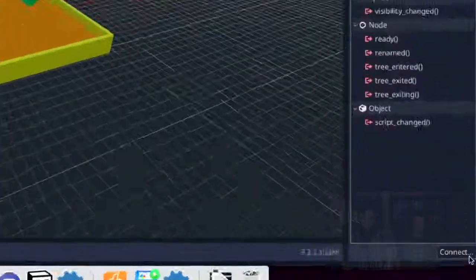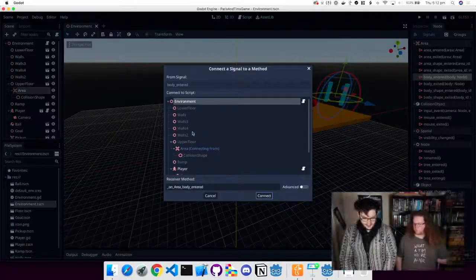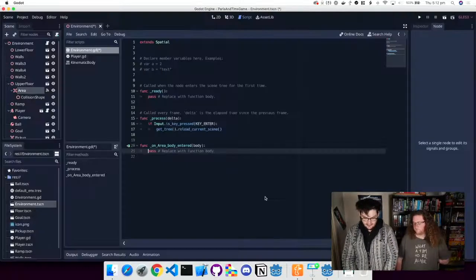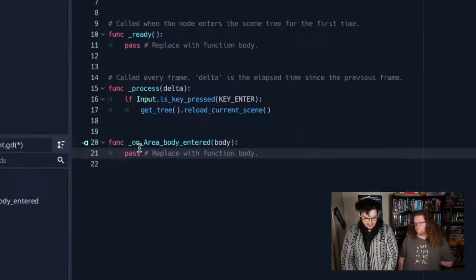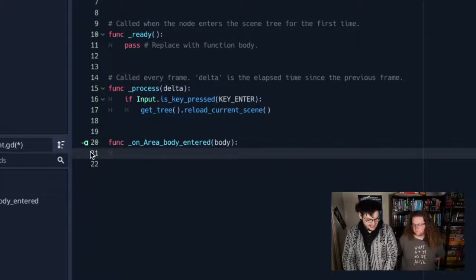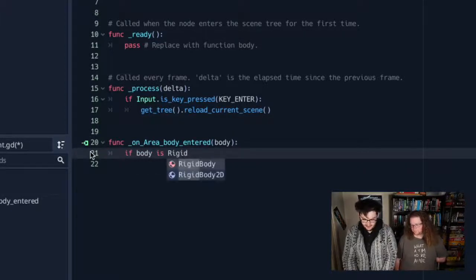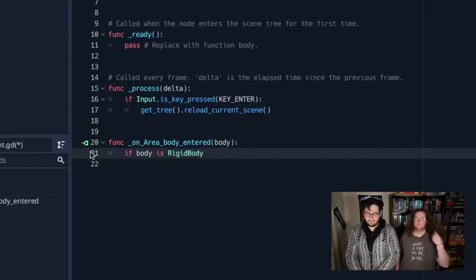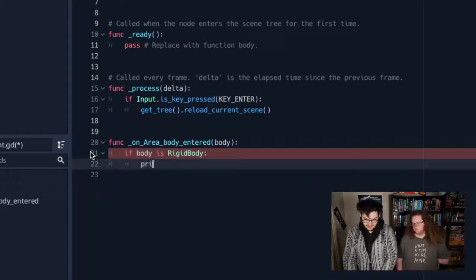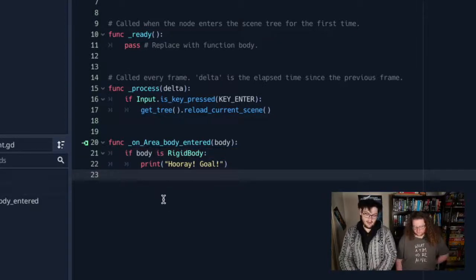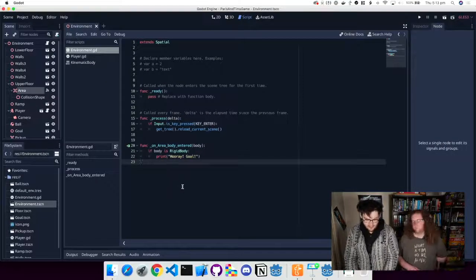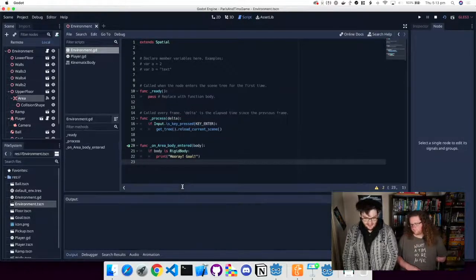I'm going to click connect down here. It's going to ask me where I want it to connect to. I would like to connect it to the environment. So we're going to click connect, and it's going to add a nice on body entered for our area to the environment GD script which we made earlier. I'm going to delete pass, and inside this I'm going to go if body is rigid body, which means this can only be the player, we will print hooray, goal, into the terminal. We haven't got time to make a UI today, but this will print it into the console. I'm going to click save on that, and then I'm going to run the game.